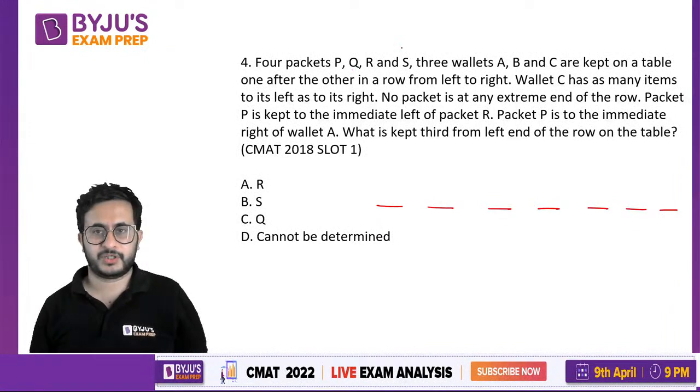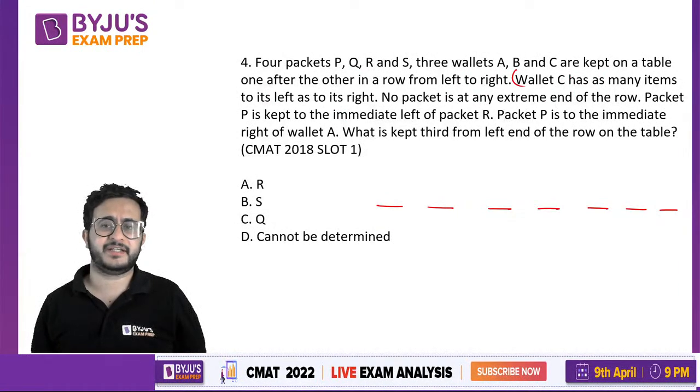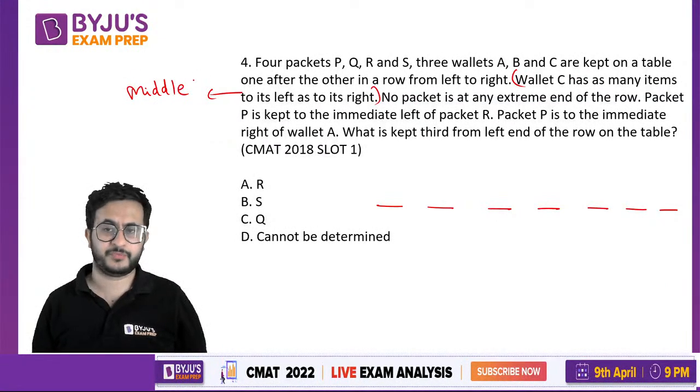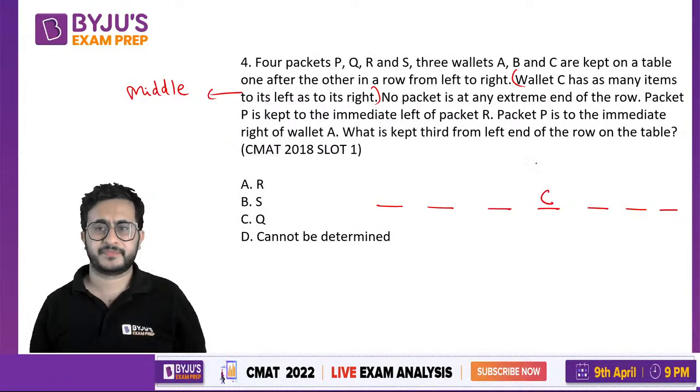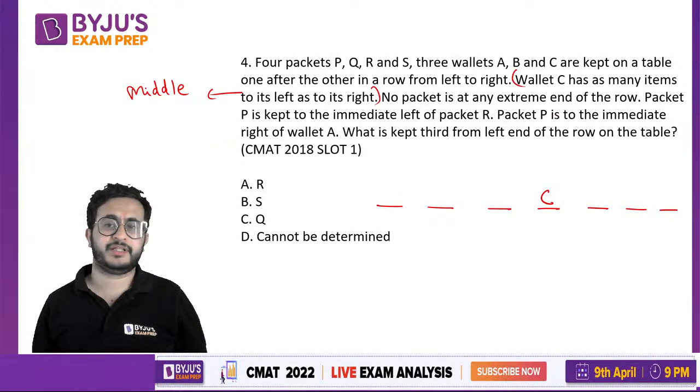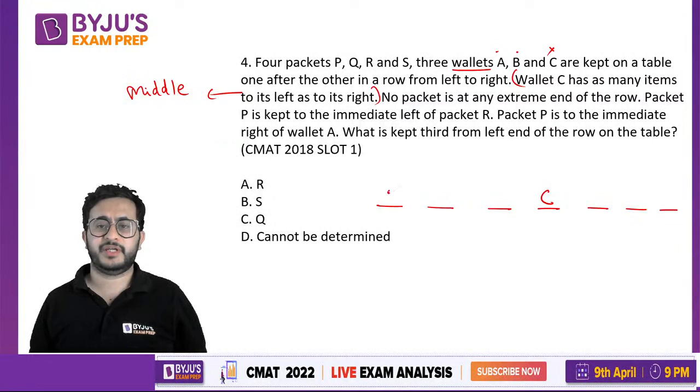So it is given that C has as many items to its left as to its right. Whenever you have such a sentence, it means C is in the middle. जितने लेफ्ट में उतने राइट में, तो वो बीचों बीच होगा. So C is here. It says no packet is at the extreme end of the row. If packets are not at the extreme ends, there will be wallets at the extreme ends. Now A, B, C are wallets. C is in the middle, so A and B will come in these two positions.